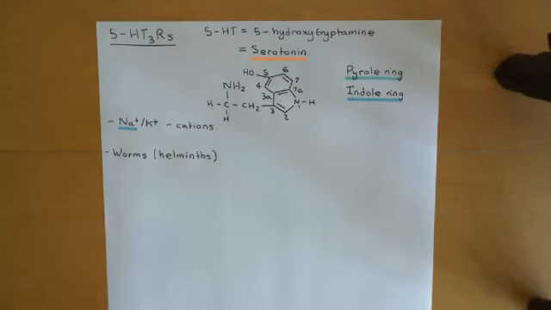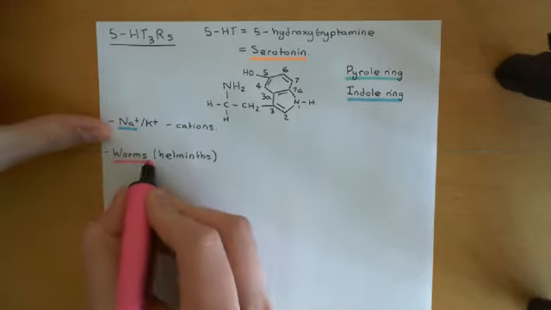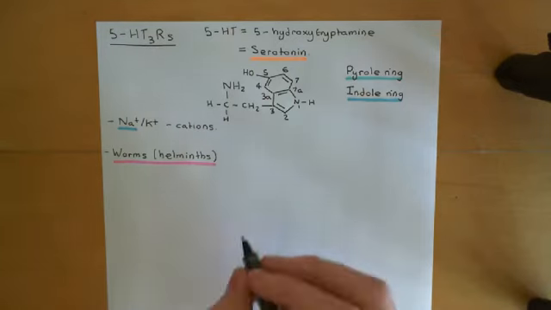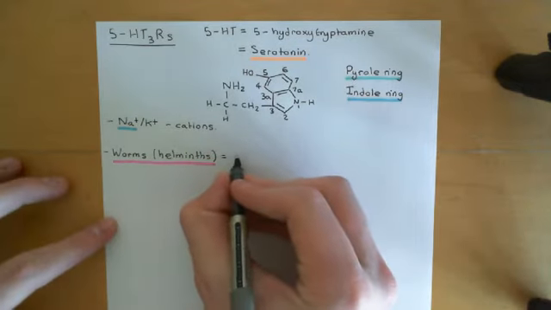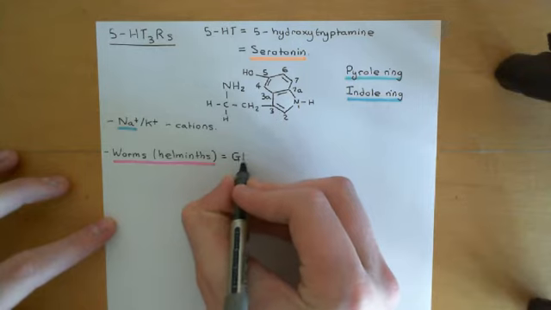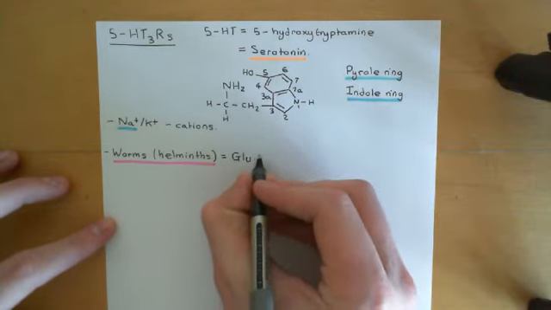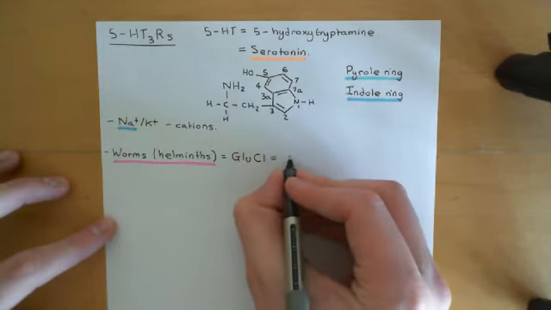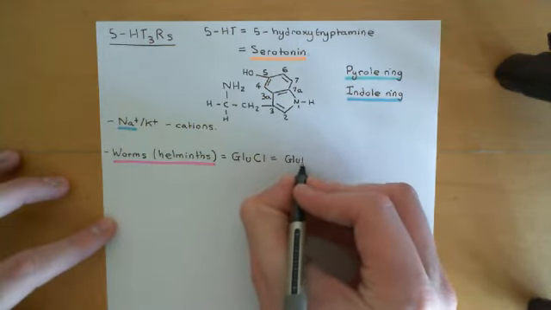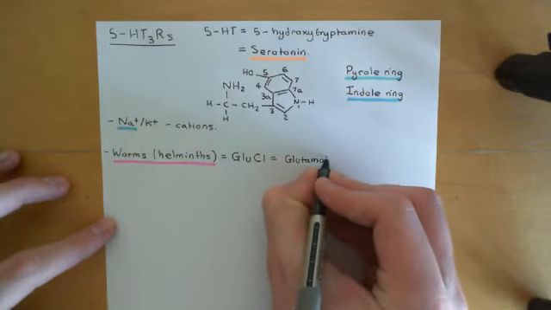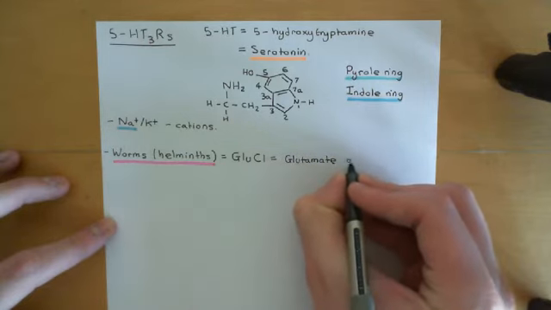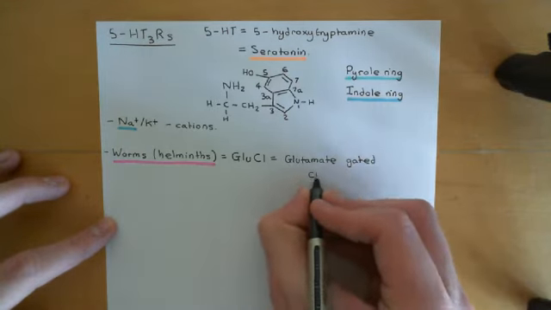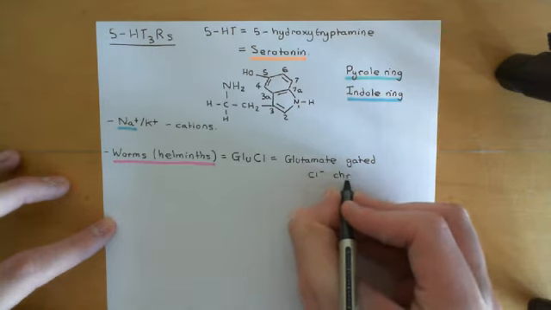So in worms and helminths, you have a cis-loop ligand-gated ion channel called the glutamate-gated chloride channel. For short, the glutamate-gated chloride channel is abbreviated to GluCl, Glu for glutamate and Cl for chloride. I'll show you the structure of glutamate in a moment. Glutamate is going to open this channel, and then it's going to be a chloride channel. Now that's really odd.